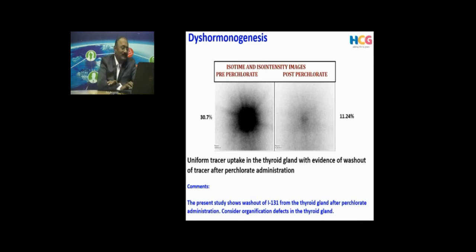So we administer iodine, there is a lot of uptake here. Here we are not seeing the image of the thyroid gland. We are only showing the uptake here. And we give a competitor for iodine uptake, what is called perchlorate. If there is no organification defect, the isotope should remain like that. If that perchlorate washes out the iodine trapping, you can see from 30% it has washed out to 11% within 2 hours. That means trapping is happening, but no organification going on. So this is a classical example of a dyshormonogenesis.